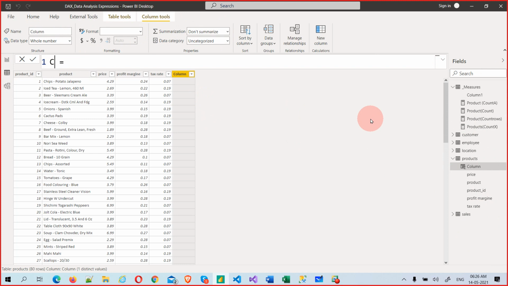Count. What is this column name? Tax rate is greater than 7. Okay, let's say around 7 or above.